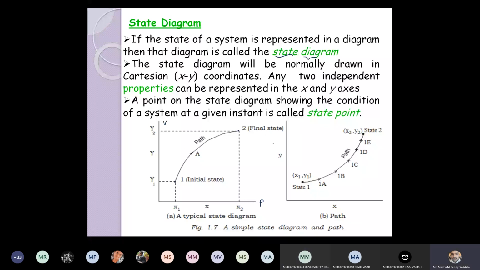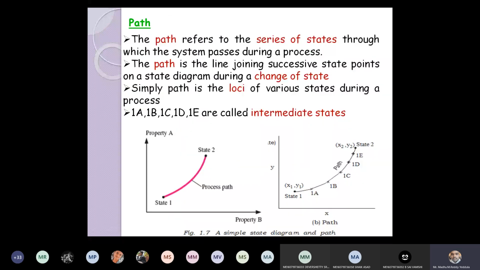Next, path. Now if you observe, when the system is changing its state from one point to another, how is it moving from state 1 to state 2? Let us assume we are compressing in this case. This is the piston cylinder.